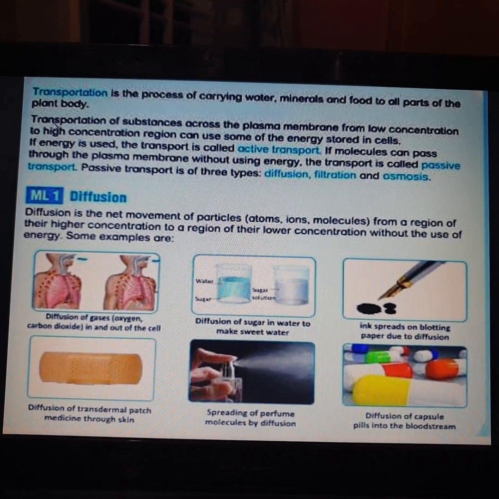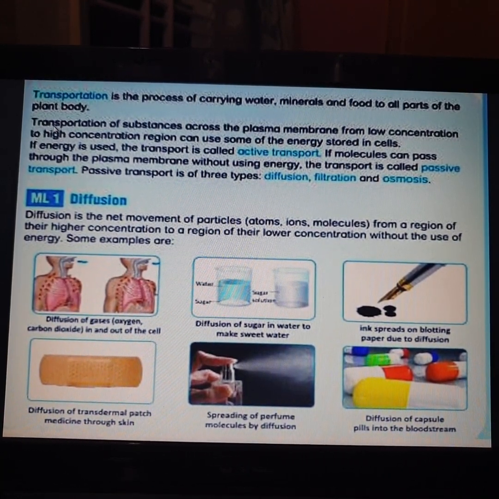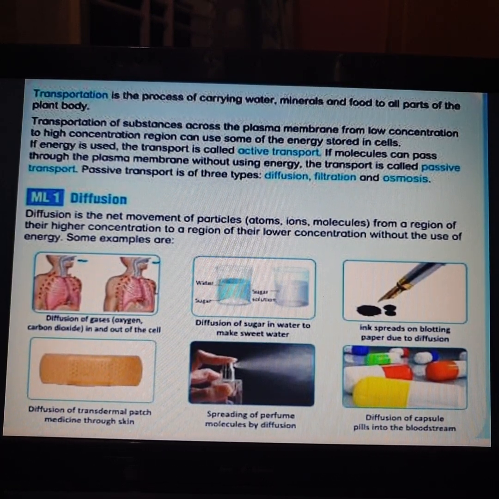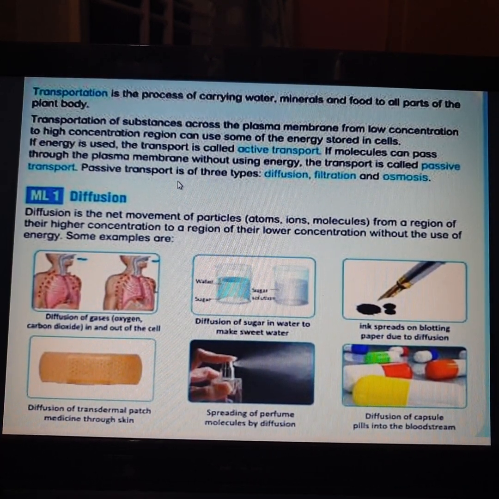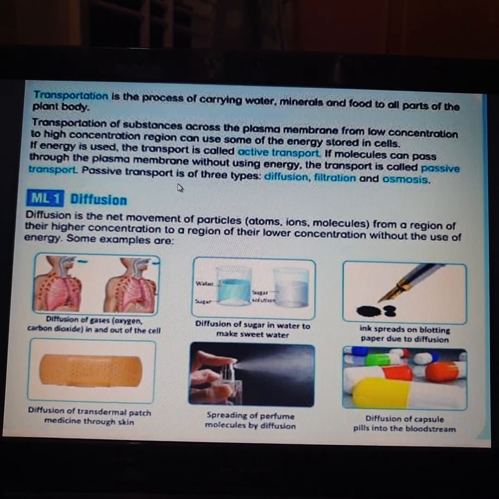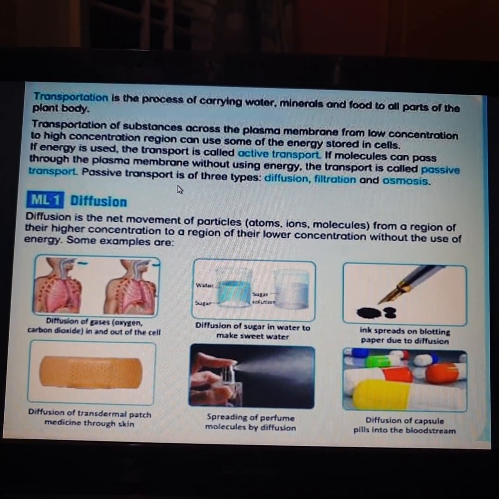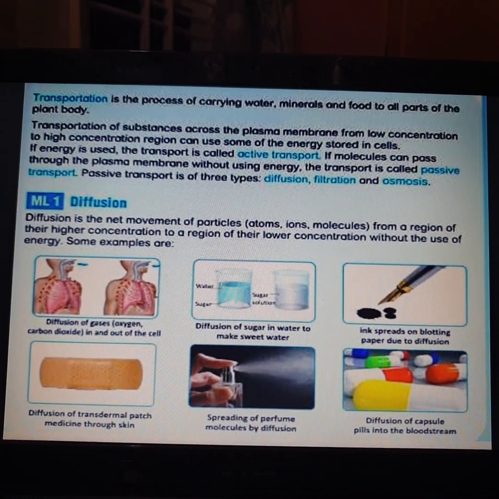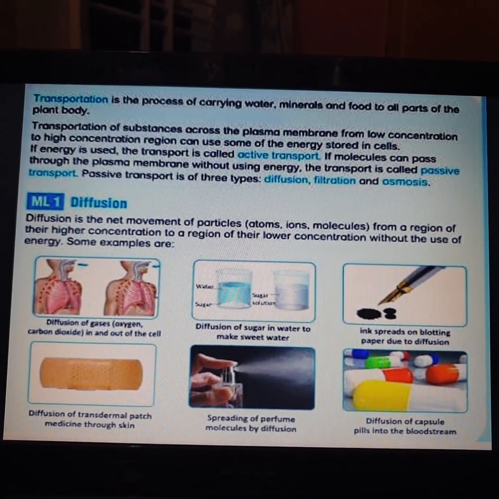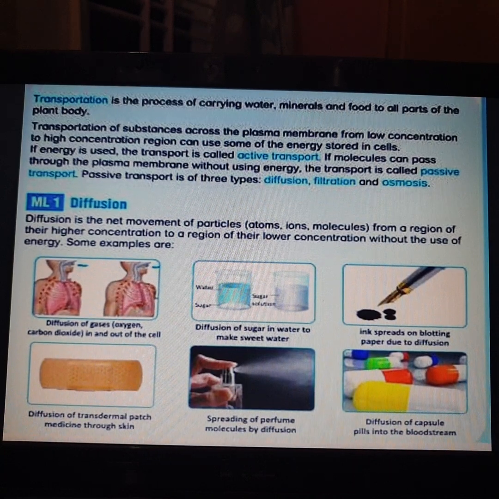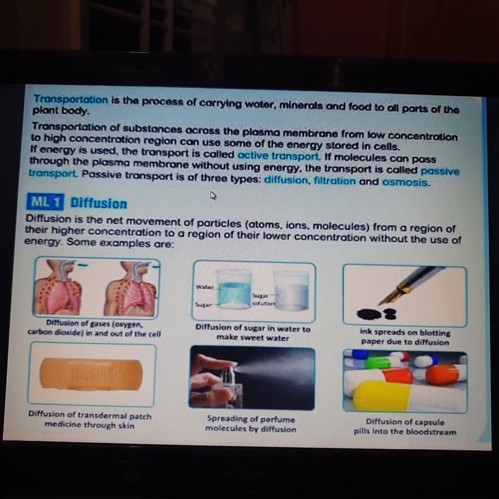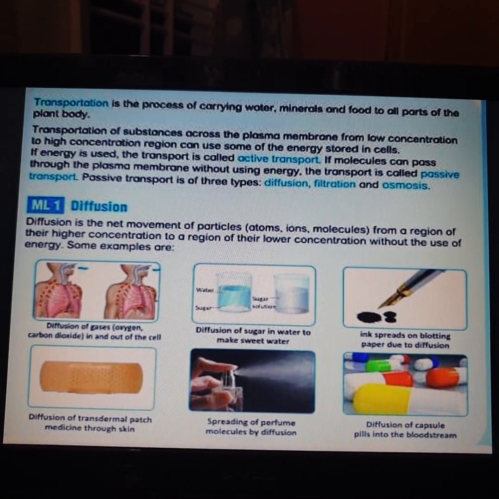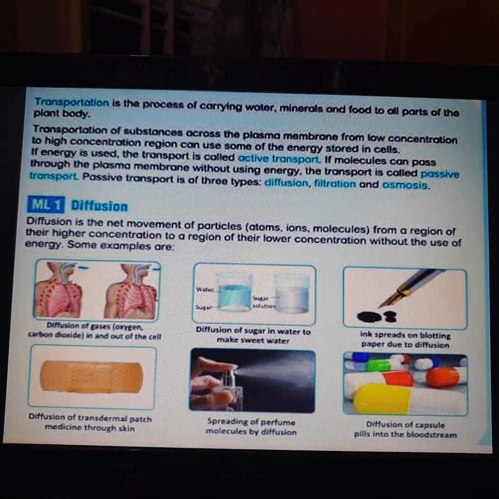For example, when we are talking about transportation, let us talk about water. The water will be given to the plant near the roots, right? The water from the root has to be transported to each and every part of the plant. Water is required for the bud, flower, leaf, stems, and every part of the plant.